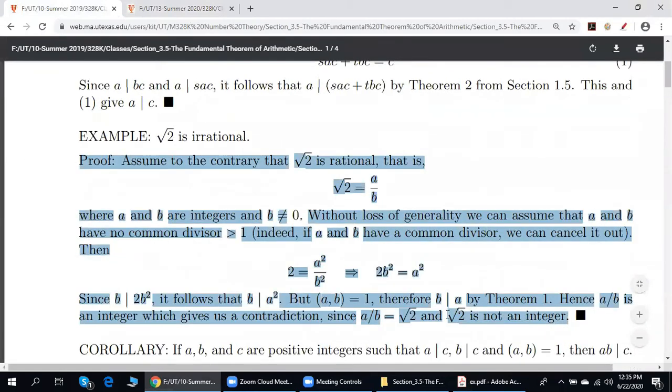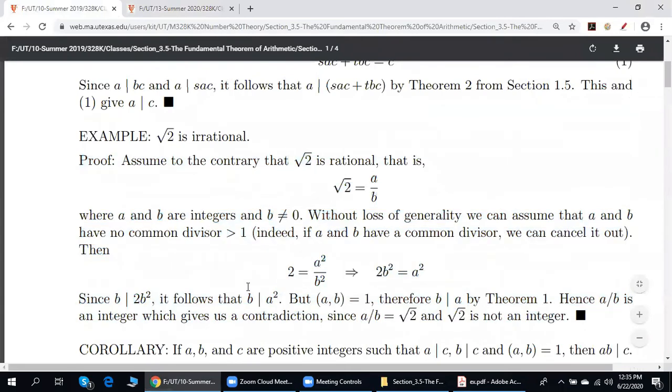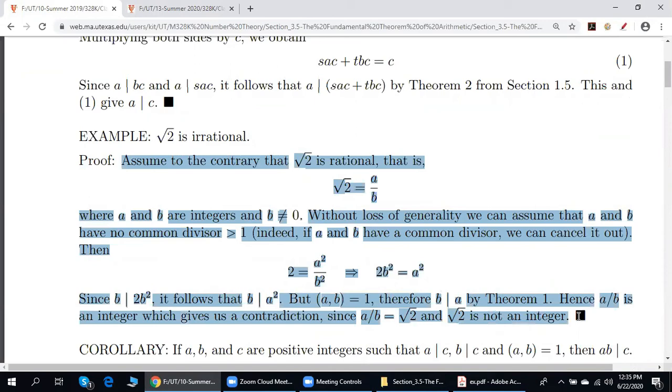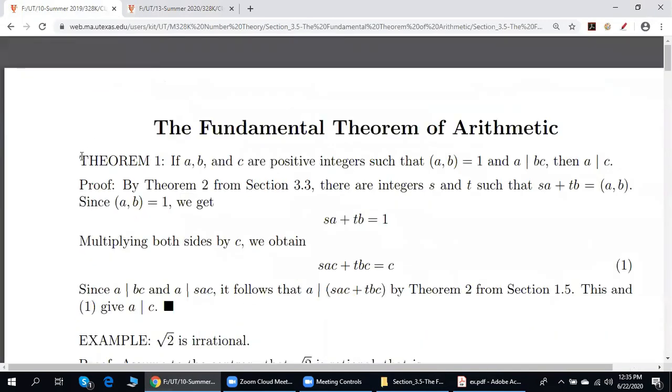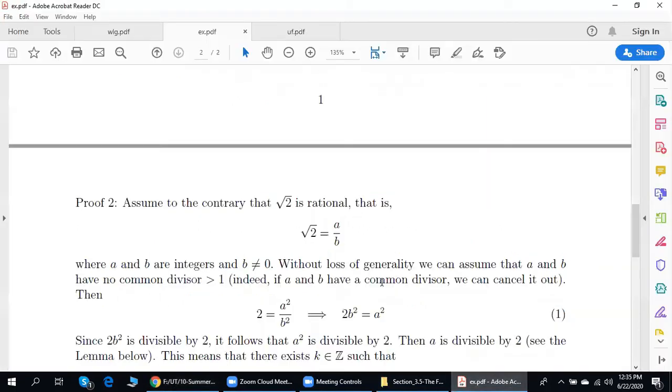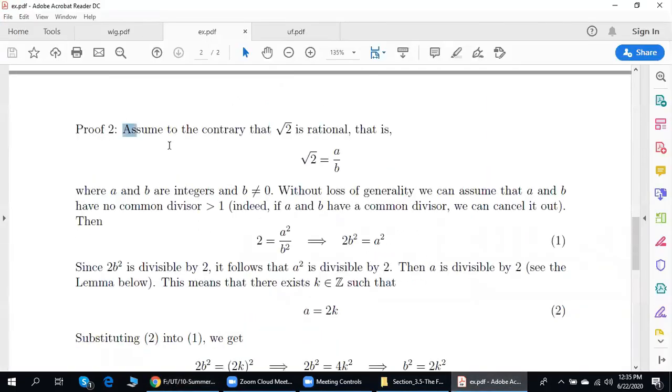Only 5 sentences. However, in order to come up with this proof, we use Theorem 1, which is a really powerful result.